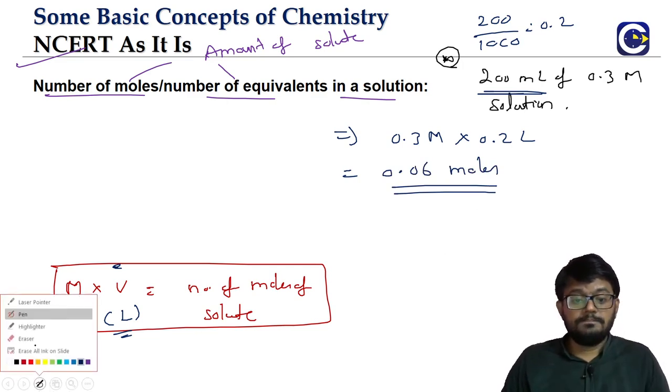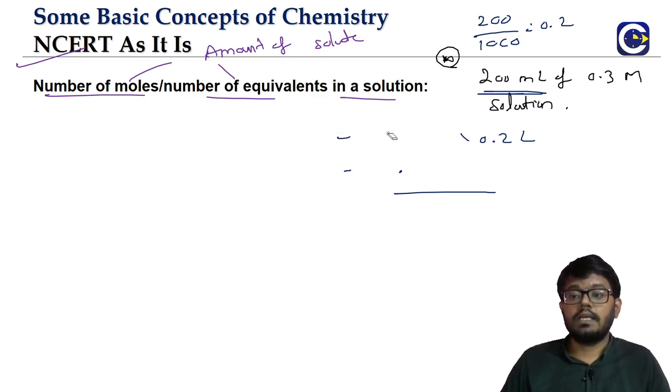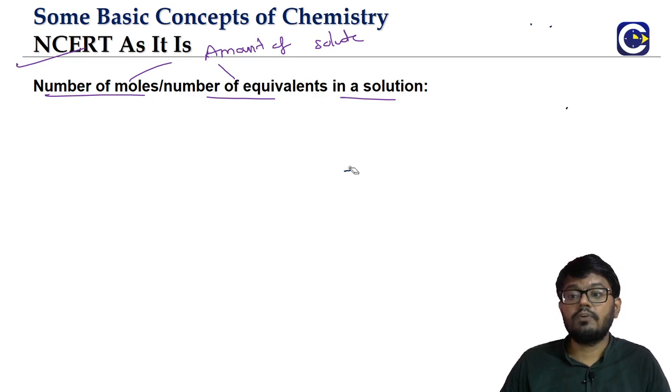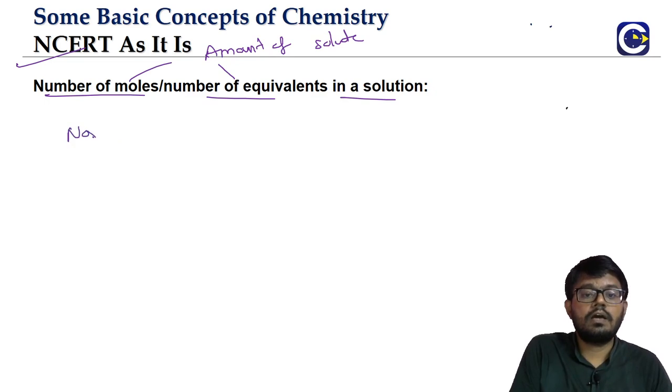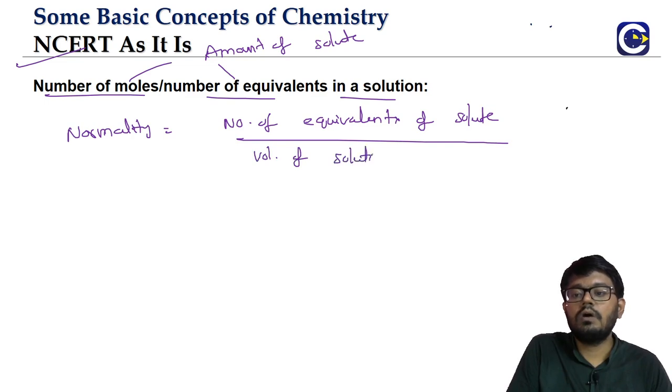Similarly, we can have the number of equivalents also. I'm sure we can understand that easily. It is going to come from the normality formula. What is the normality formula? It is basically for a solution. Normality is the number of equivalents of solute divided by volume of solution in liter. It is very much similar to the molarity.